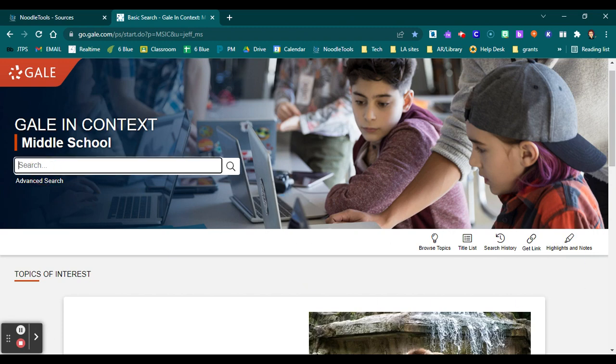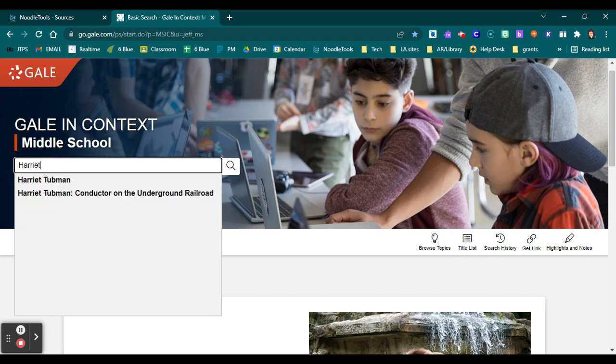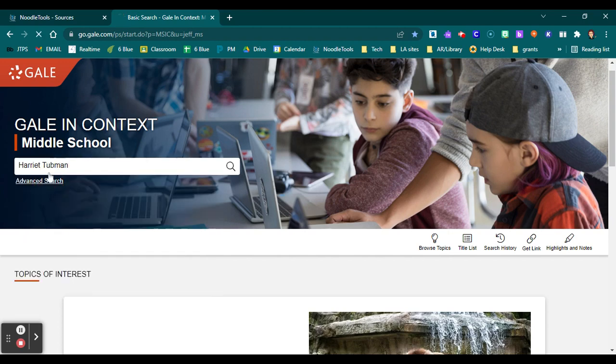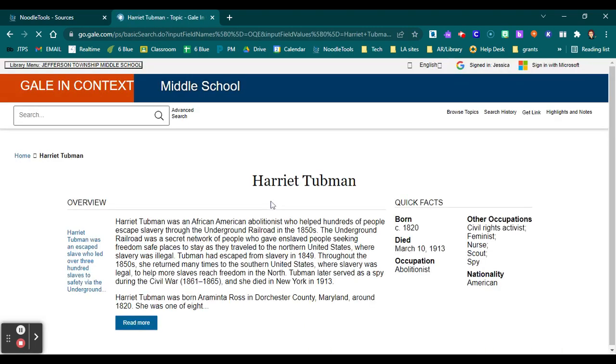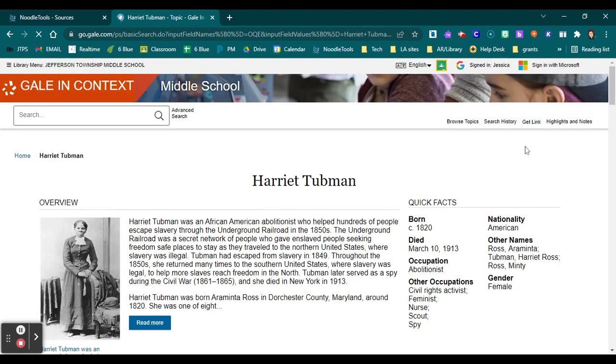Now, if I go over here to the search bar, I can start typing in my topics, in this case, Harriet Tubman, and you'll see that it'll autocomplete just like Google does, except when it does autocomplete, it'll autocomplete specifically for the GALE search database. Anything that's bold like this means that there's a main article about it. If you see anything underneath, those would be additional searches that people have done in the past. So I can click on Harriet Tubman, and it'll bring me to the search results.